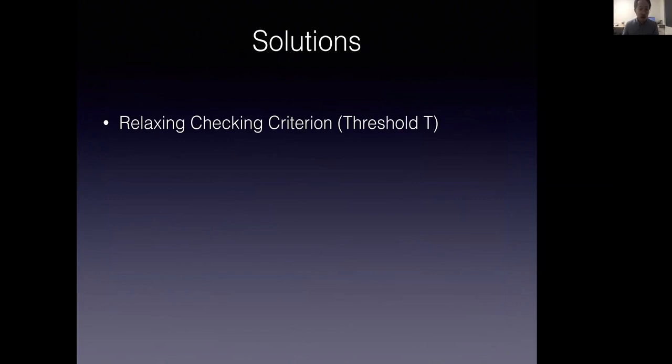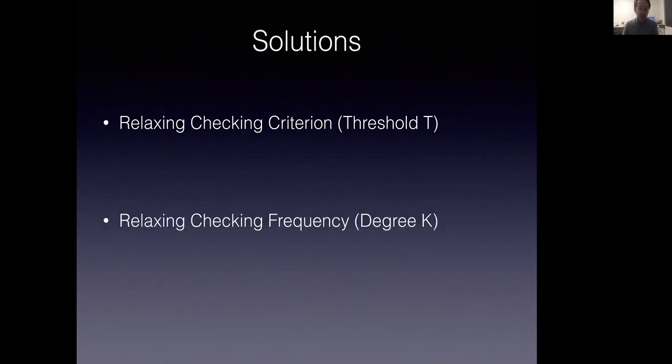As we all know, vision algorithms are inherently tolerant to image quality. So the first one we use is relaxing the checking criteria. Instead of using the most strict form of checking, which is to accept a predicted frame only when it's a perfect pixel-level match, which will lead to an unnecessarily high misprediction rate and waste of energy, we propose to set a threshold T while validating the predicted frames. A predicted frame is accepted as long as its similarity metric is higher than threshold T.